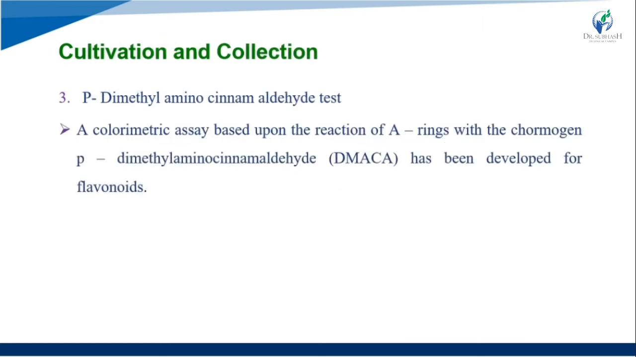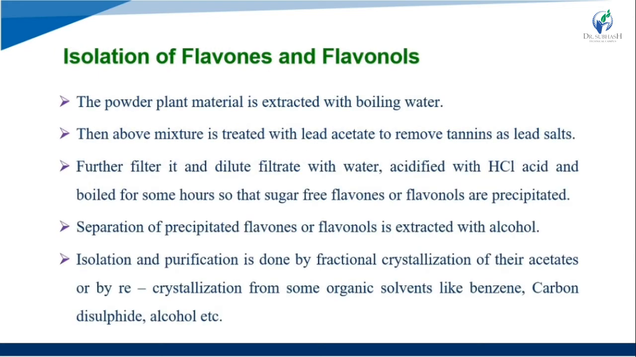Now we see the third test, that is the para-dimethylaminocinnamaldehyde test. It is a colorimetric assay based upon the reaction of the A ring with a chromogen. Dimethylaminocinnamaldehyde, DMACA, has been developed for flavonoids. This assay is performed in a colorimetric instrument. Now we see the isolation of the flavones and flavonols.